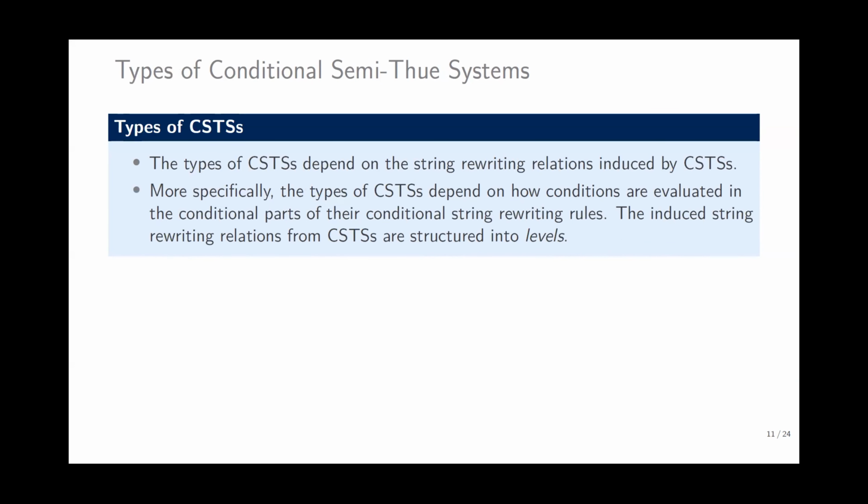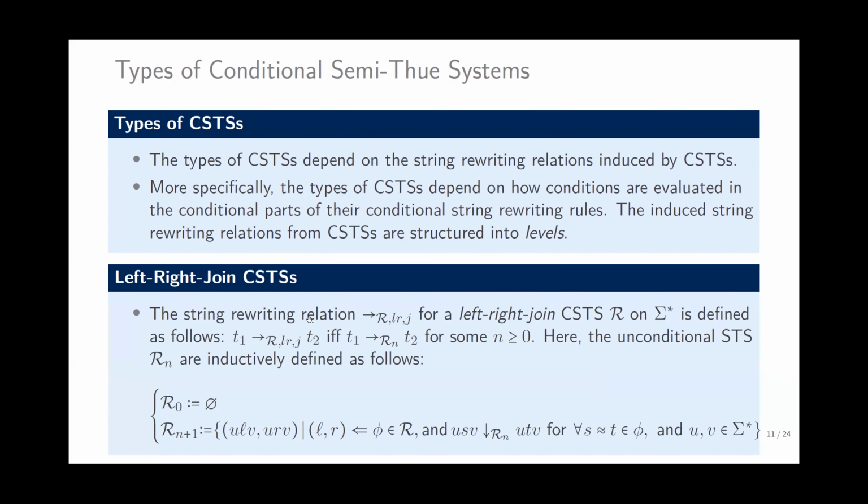The type of conditional semi-Thue system depends on the string rewriting relation induced by the conditional semi-Thue system and how conditions are evaluated in the conditional part of the conditional string rewrite rules. There are three different types. The first one is the left-right join CSTS, where we derive the rewrite relation from the conditional semi-Thue system.